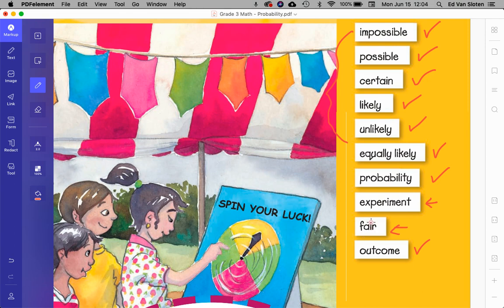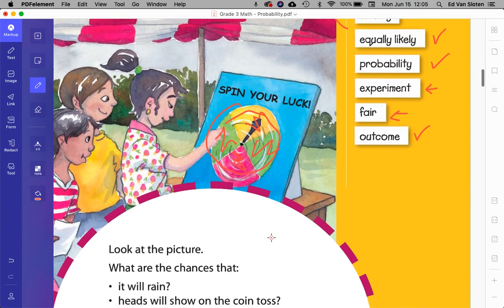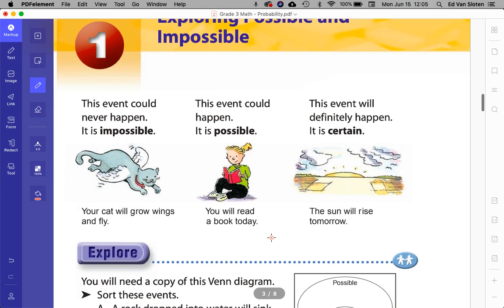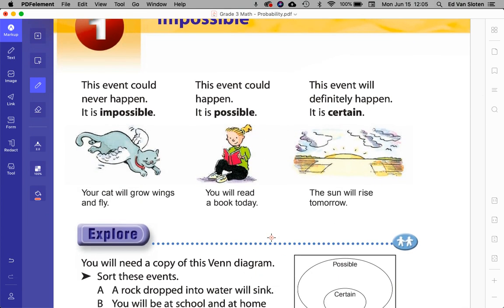Is it equally likely that I get either color? Well, yes, it is if I split it. But if you look at this spinner, it's not fair because there's two chunks of green. There's only one chunk of red and one chunk of yellow. All right, so that's just a little brief introduction. Don't worry about that too much if you didn't follow that. That was pretty quick.